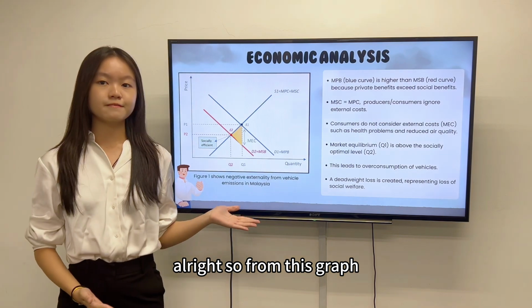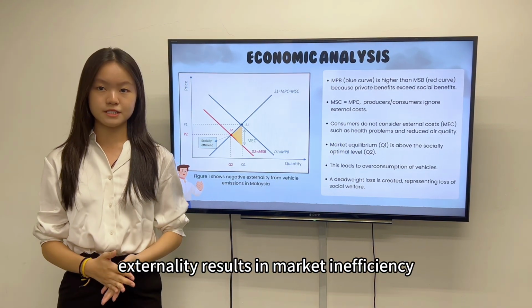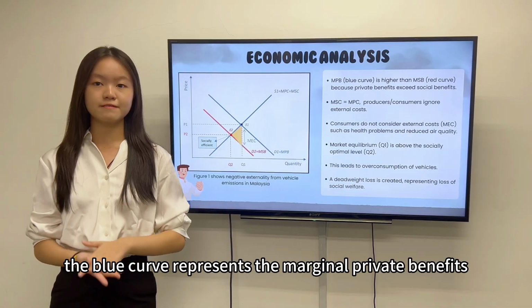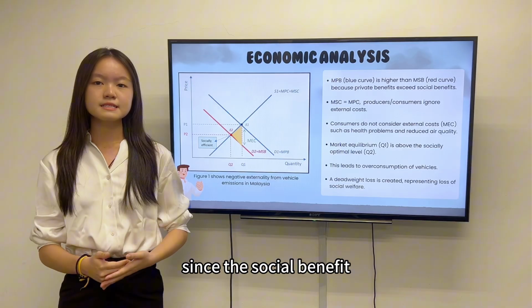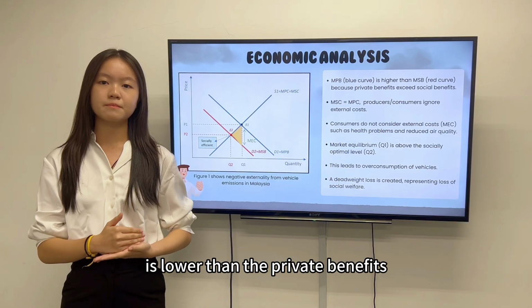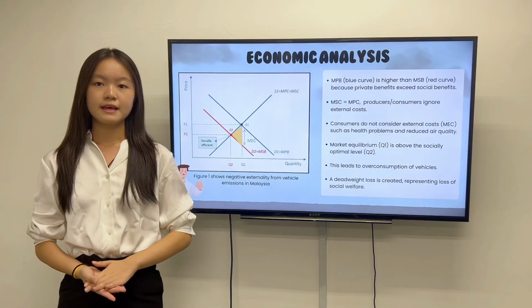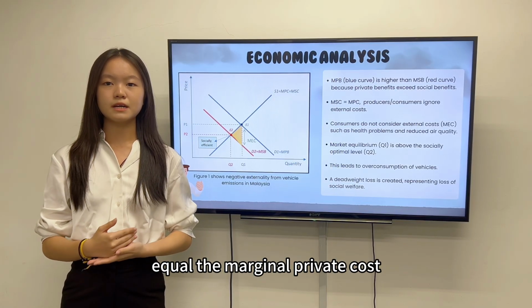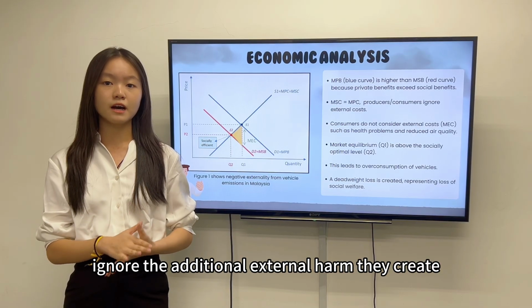To see how this translates into market outcomes, let's refer to the next slide. This graph shows how the negative externality results in market inefficiency. The blue curve represents the marginal private benefits, while the red curve represents the marginal social benefits. Since the social benefits are lower than the private benefits, the MSB curve lies below the MPB curve. At the same time, the marginal social cost is assumed to equal the marginal private cost, meaning consumers ignore the additional external harm they create.